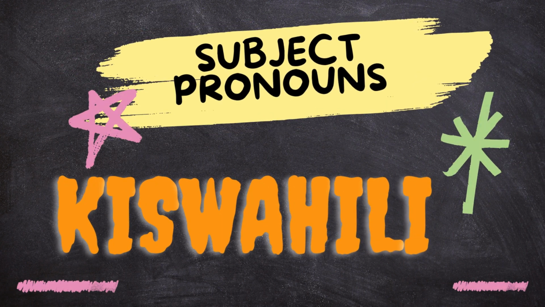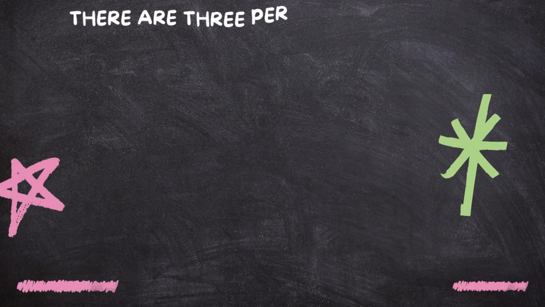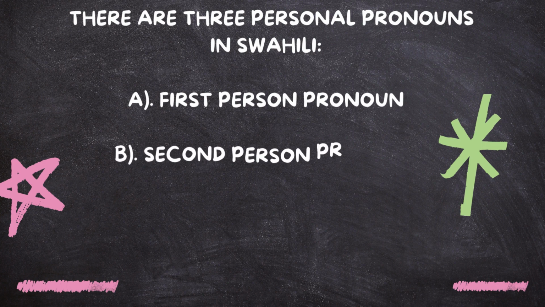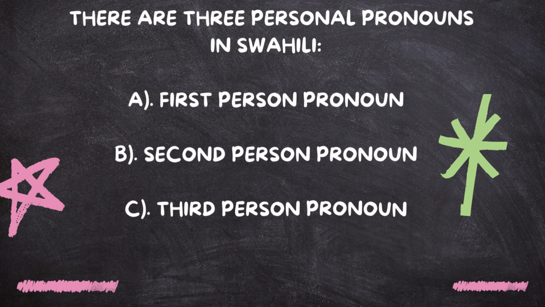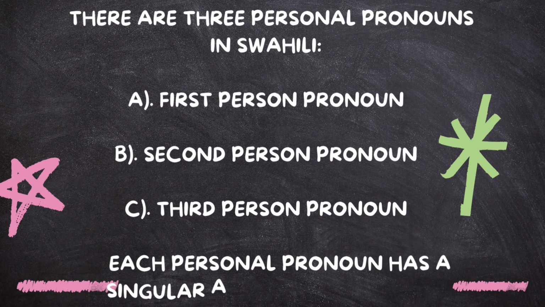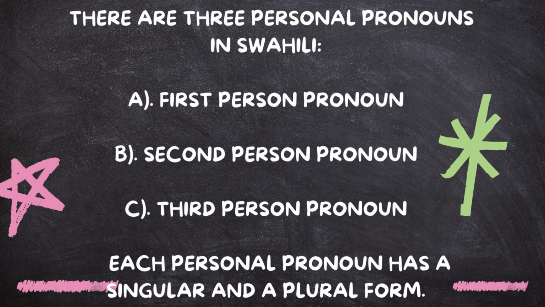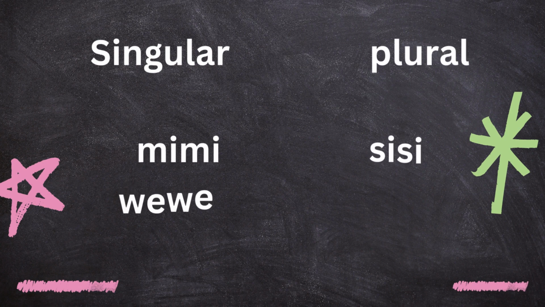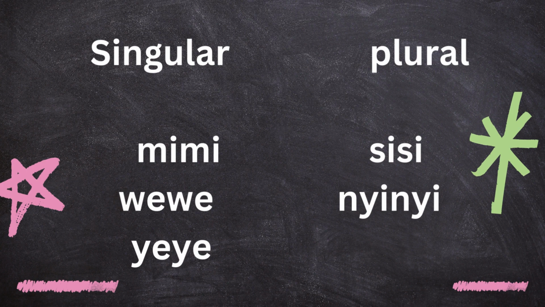Subject pronouns in Kiswahili. There are three personal pronouns in Swahili. We have first person pronoun, second person pronoun, and third person pronoun. Each personal pronoun has a singular and plural form. Singular and plural. We have mimi, sisi, wewe, nyinyi, yeye, wao.